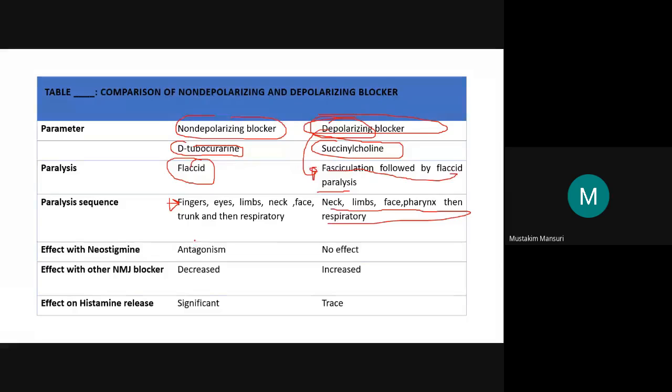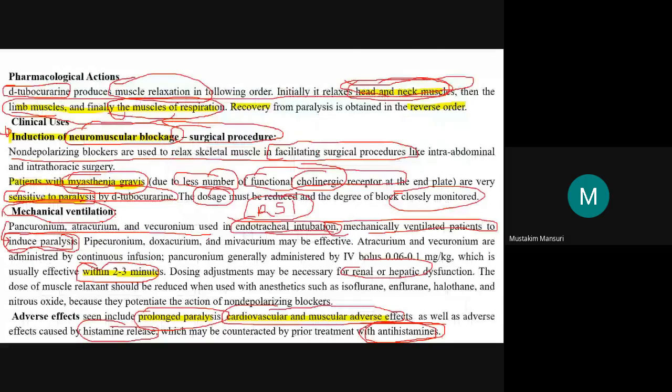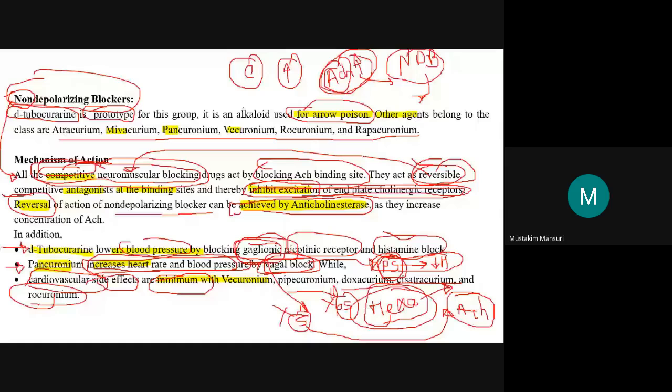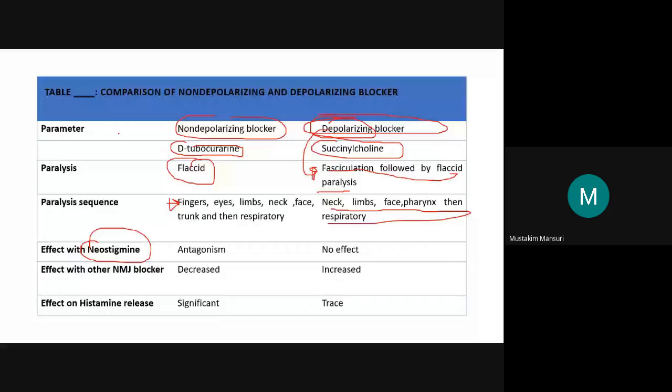Effect with neostigmine, the cholinesterase inhibitor: as we know, the non-depolarizing agent is reversible, which can be achieved by an anticholinesterase. So antagonism can be achieved by neostigmine, an example of a cholinesterase inhibitor, while there is no such effect in the depolarizing case.